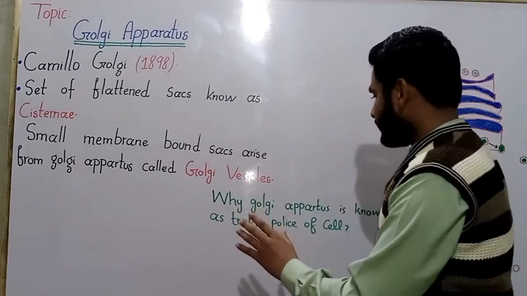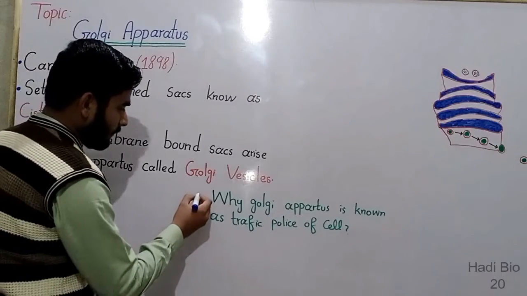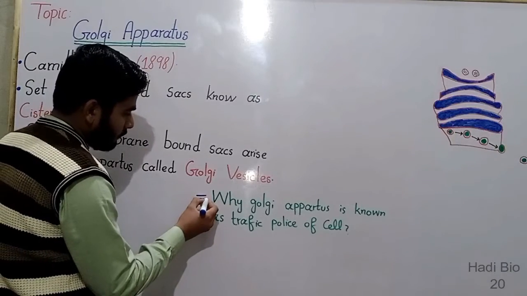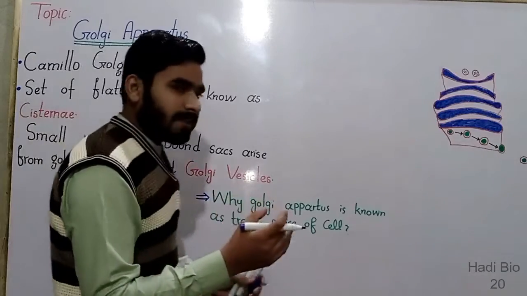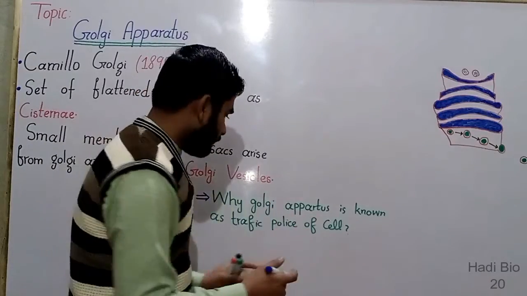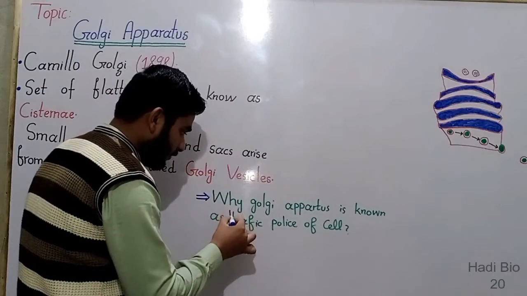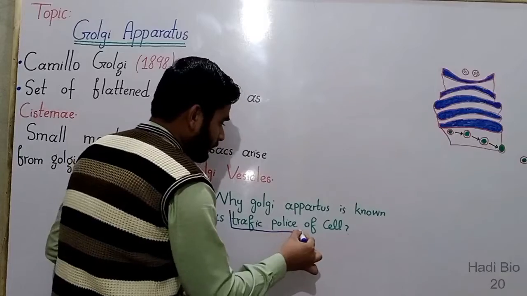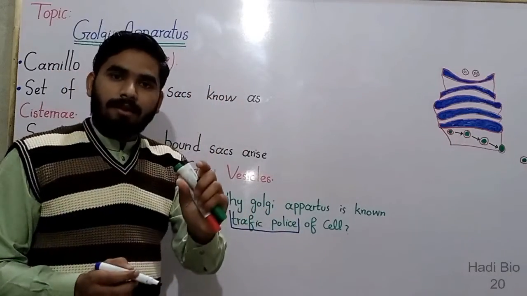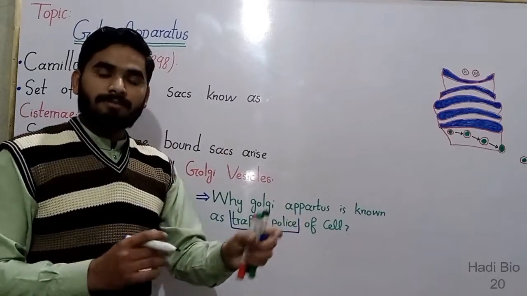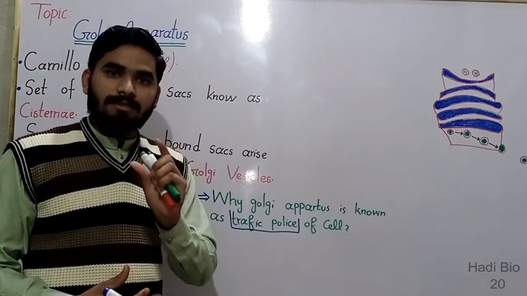The first point is why the Golgi apparatus is known as the traffic police of the cell. What is the function of the traffic police? The traffic police check the passengers. If everything is alright, then the passengers go on their way. Just as the traffic police, the Golgi apparatus checks the protein molecules, packs the protein molecules, and modifies the protein molecules.